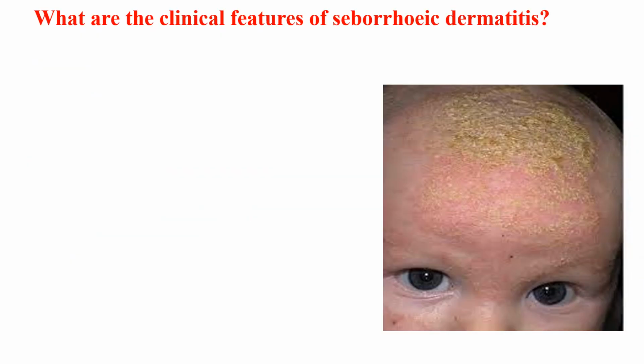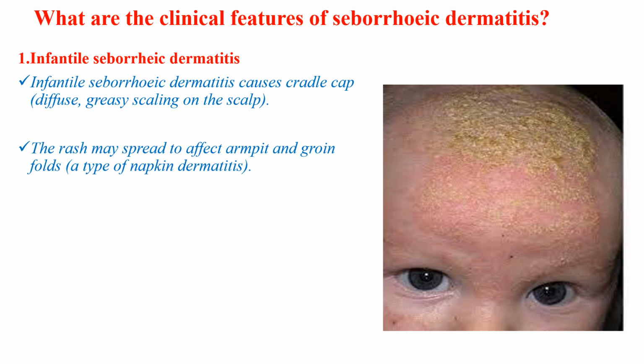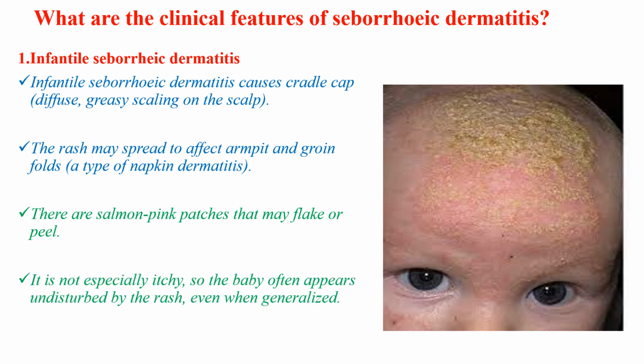Infantile seborrheic dermatitis, often called cradle cap, is a diffuse greasy scaling on the scalp. The rash may spread to affect the armpit and the groin folds. There are salmon pink patches that may flake or peel. It is not especially itchy, so the baby often appears undisturbed by the rash even when generalized.